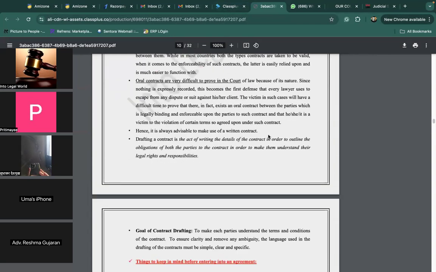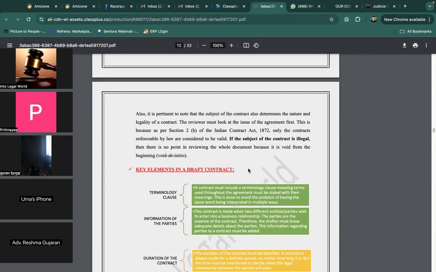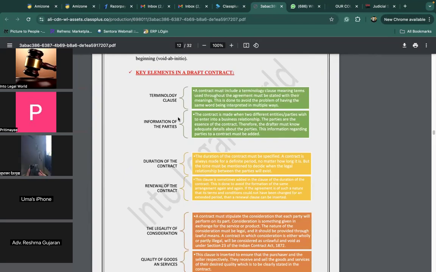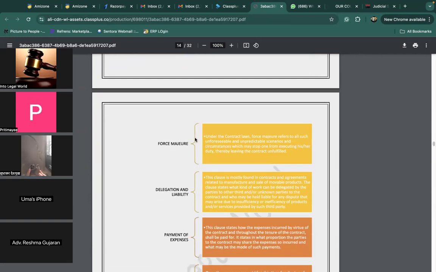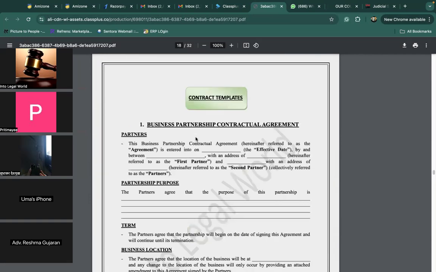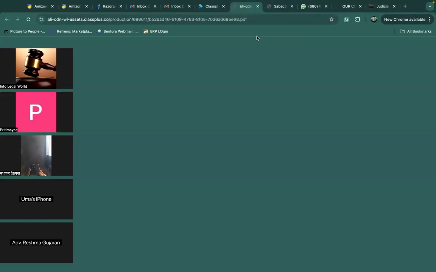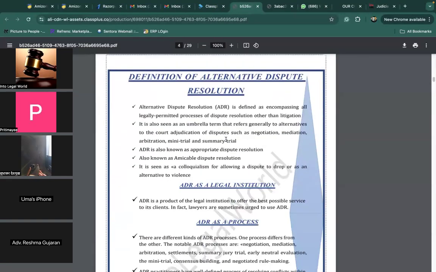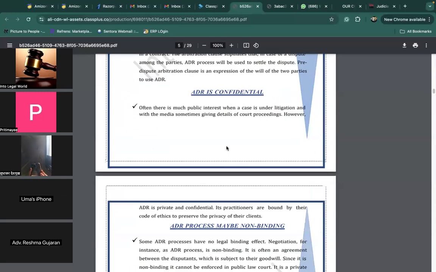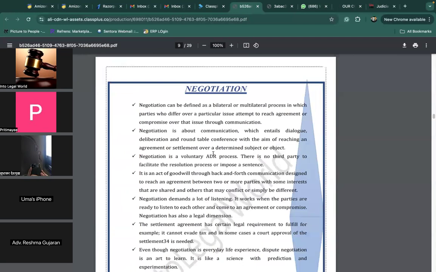You see, they are very exhaustive notes, and this is not the detailed note where you will need 500 pages. We have made very detailed notes in a very short manner. You see, terminology, clause, information of parties. These are the notes that we have done, and it's quite workable. You have filed notes of ADR as well, right? So go through these notes.